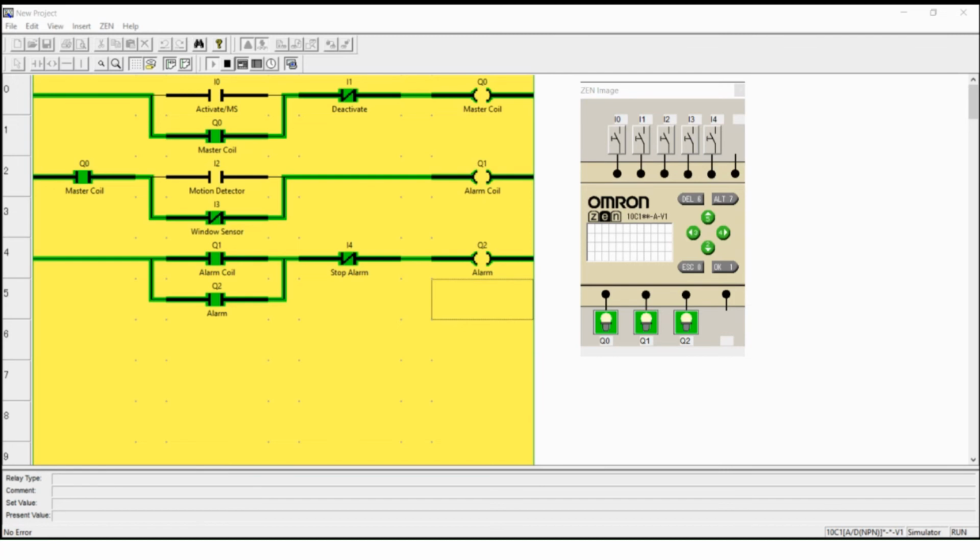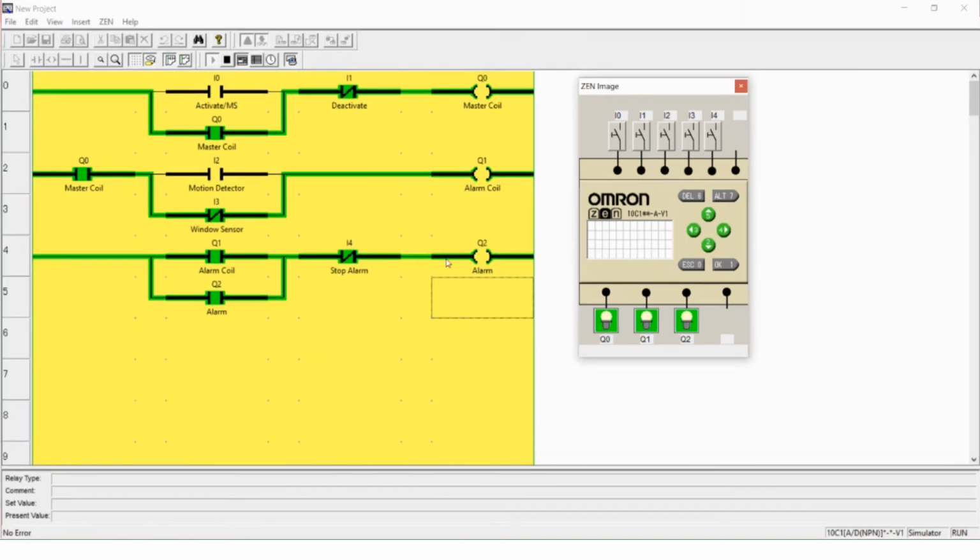When the system is active and the motion detector detects a person, the alarm coil will momentarily go high, activating alarm Q2, which stays on until I4 is pressed, turning off alarm Q2.